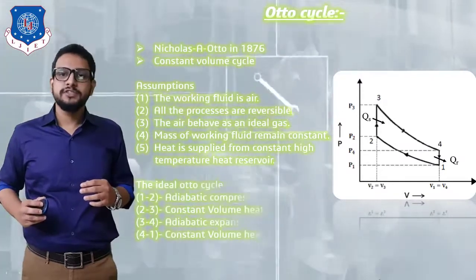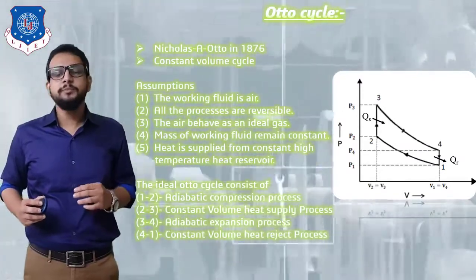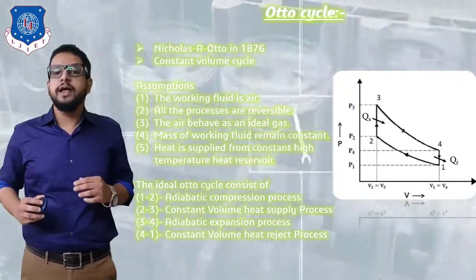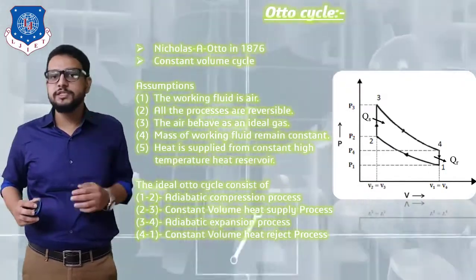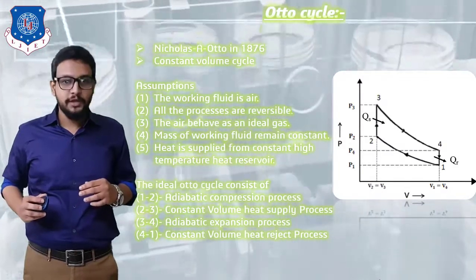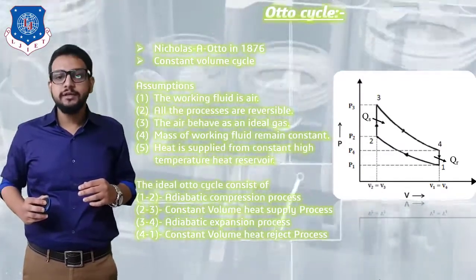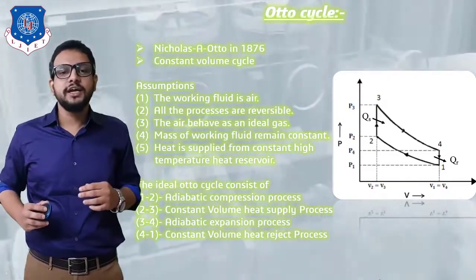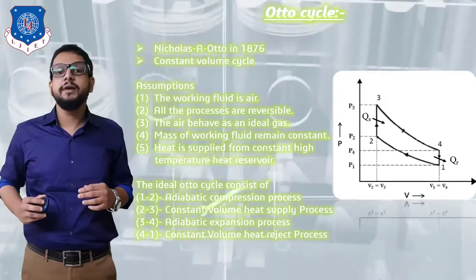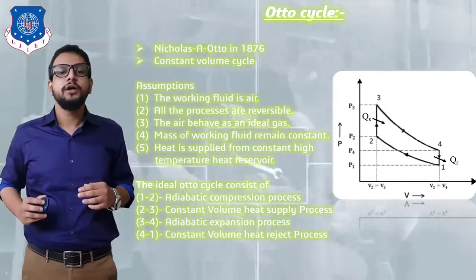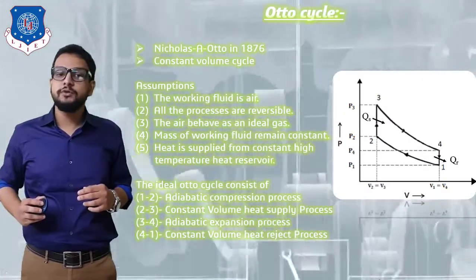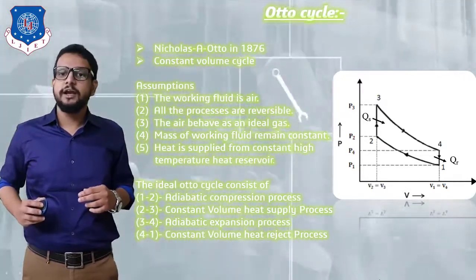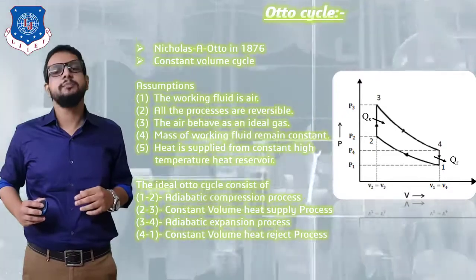Now the processes which are involved in this cycle are, from state 1 to state 2, an adiabatic compression process. As you can see on your screen, the PV diagram is shown. From state 2 to state 3, it is a constant volume heat addition process. From state 3 to state 4, it is an adiabatic expansion process. And from state 4 to state 1, it is a constant volume heat rejection process. And at state 1, finally our cycle gets completed.